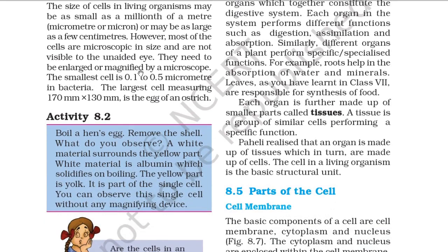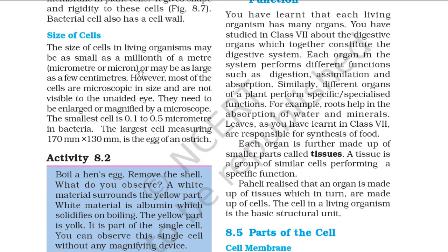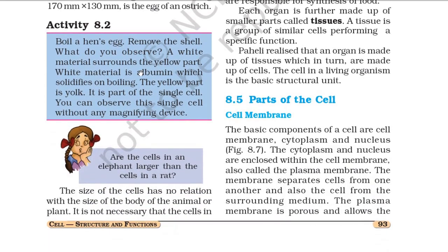Size of cells: the size of cells in living organisms may vary. It may be as small as a millionth of a metre, a micrometre or micron, or maybe as large as a few centimetres. However, most of the cells are microscopic in size and are not visible to the unaided eye. They need to be magnified by a microscope. The smallest cell is 0.1 to 0.5 micrometre, in bacteria. The largest cell, measuring 170 mm by 130 mm, is the egg of an ostrich.